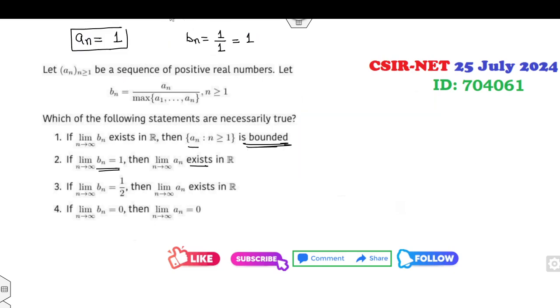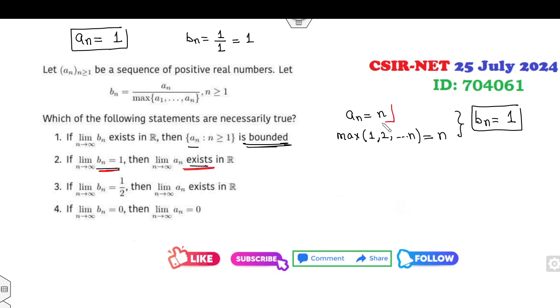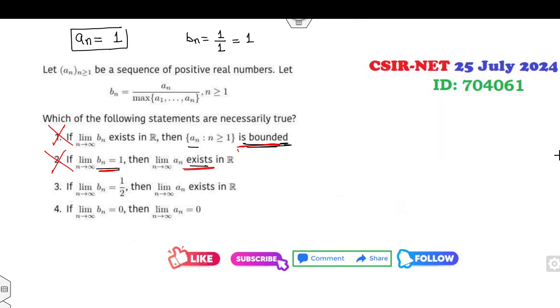So if I start from a_n equals n, then what is the maximum of the a_i's? a_1, a_2 is 2, up to a_n. So the maximum is n. So what does it mean? What is b_n? b_n is 1. Fine, so this case is satisfied. Does the limit of a_n exist? No. Is a_n bounded? No. So the first and second options are directly cancelled out based on this example.